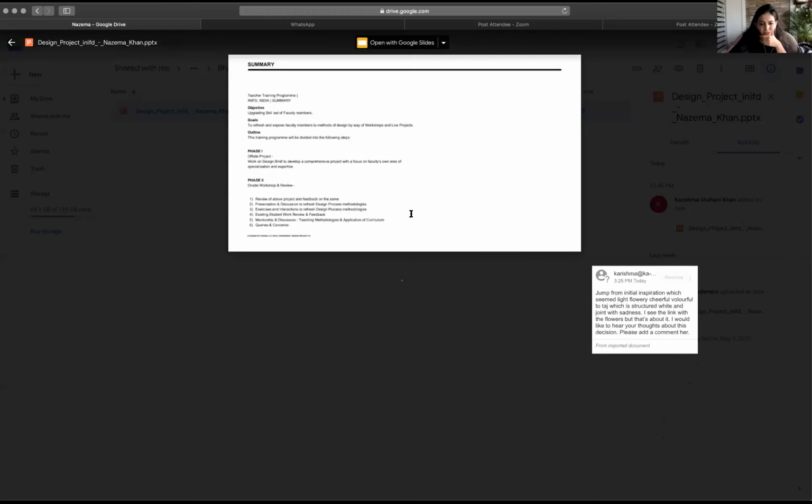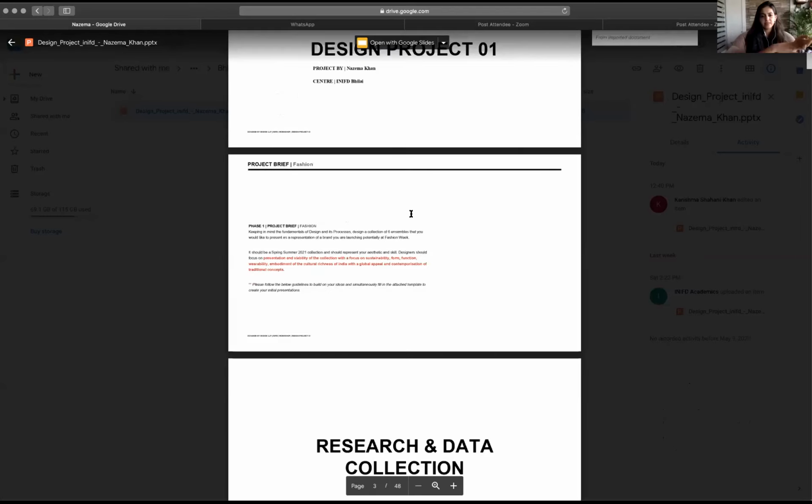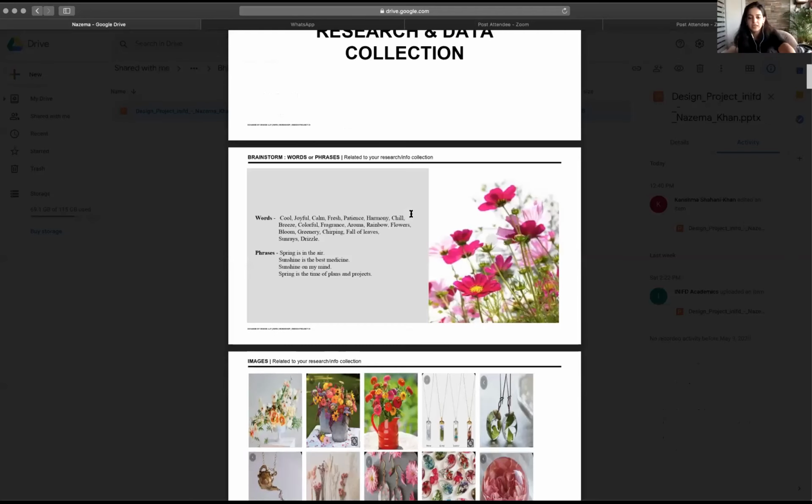So look at this. She's written, like, there are different ways that you guys can put your words. One was what we saw with Naina's presentation, and this is another way of showcasing it, and both are correct. Your words are there: cool, joyful, calm, fresh, patience, harmony. And then there are small phrases that she put in, which is also quite nice. Spring and sunshine on my mind.